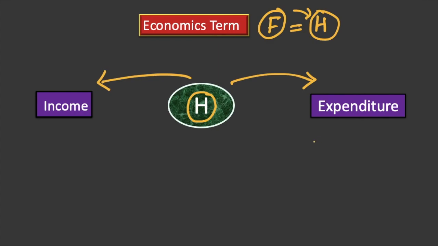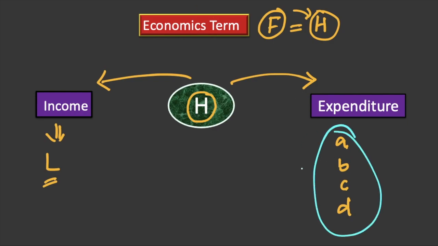But income is always limited. We don't have unlimited income, but at the same time we have a lot of wants to fulfill, a lot of options to spend our income on. So we have to make a choice, a selection, on what we are going to spend our income.